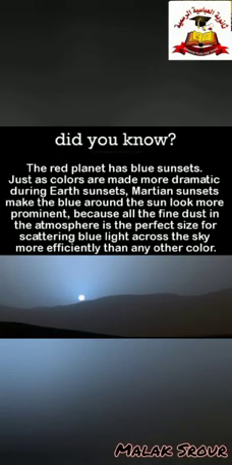Did you know that the red planet has blue sunsets? Just as colors are made more dramatic during the Earth's sunsets, Martian sunsets make the blue around the sun look more prominent, because all the fine dust in the atmosphere is the perfect size for scattering blue light across the sky more efficiently than any other color.